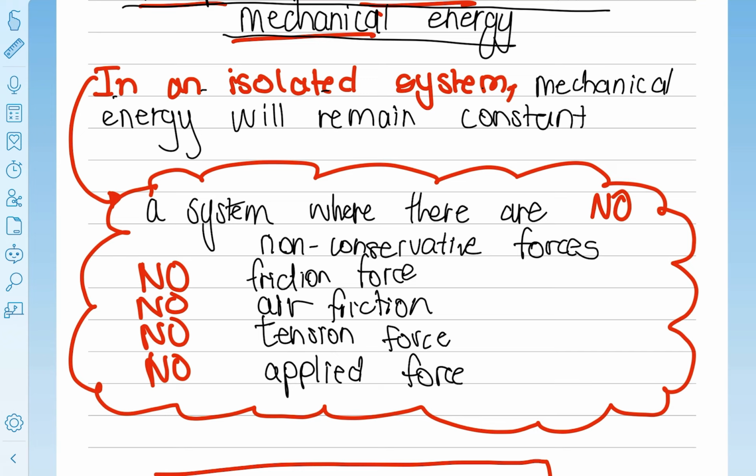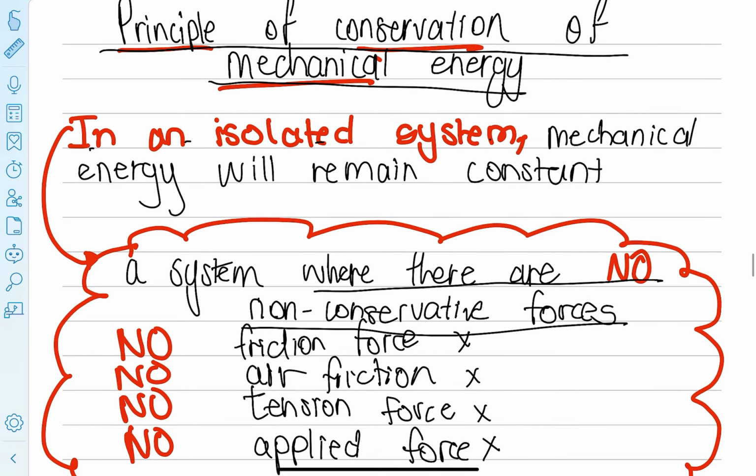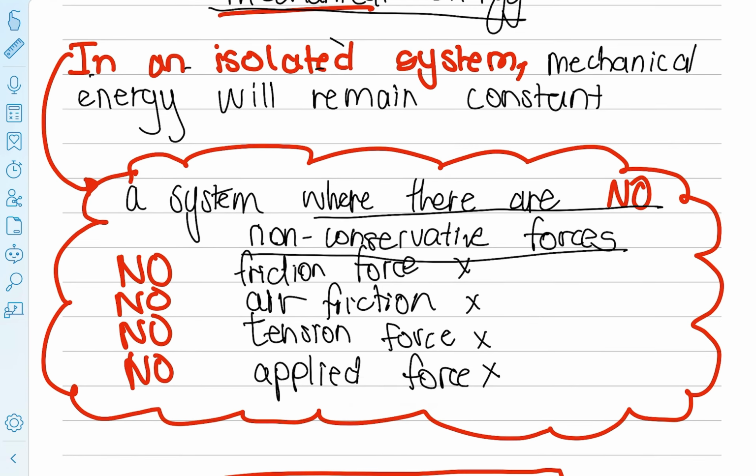So let me rephrase this. This principle of conservation of mechanical energy is saying when there are no non-conservative forces, so when there's no friction, no air friction, no tension force, no applied force, mechanical energy will be conserved. That's pretty much what it's saying. That part of isolated system is just referring back to the fact that we know all these forces will change mechanical energy. They will decrease it, they will increase it, but in a system that doesn't have any of those forces, mechanical energy will remain constant.